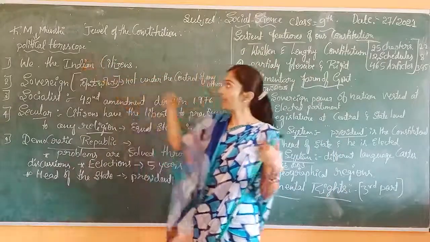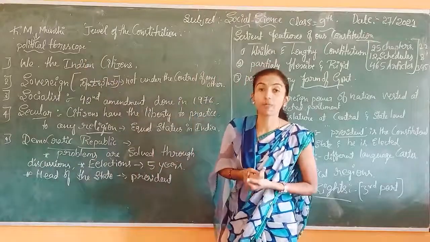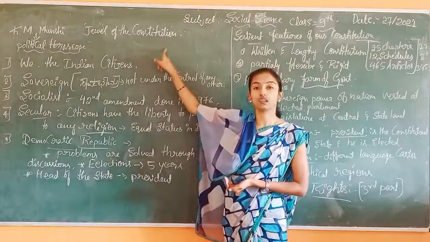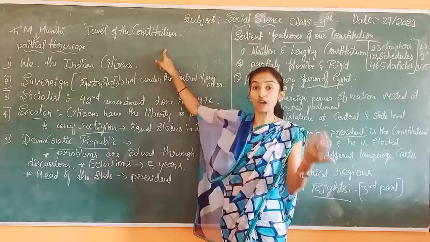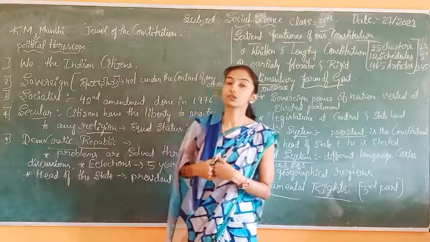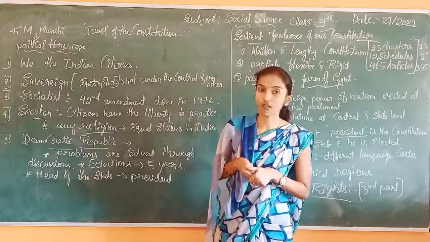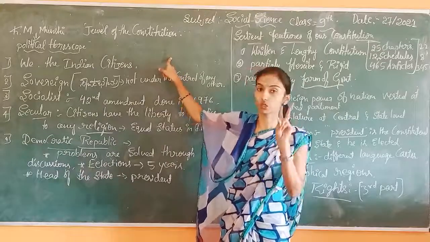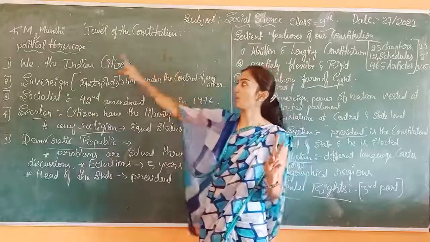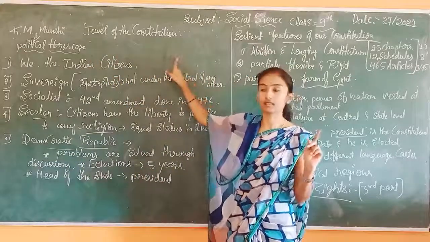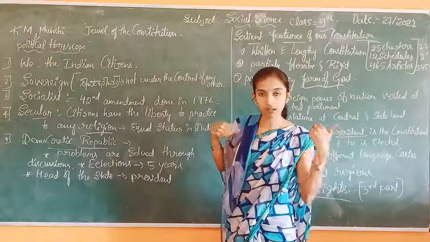Again, some people call the preamble the jewel of our constitution. It means ಸಂವಿಧಾನದ ಒಂದು ಒಡವೆ ಅಂತ. Jewel means jewelry, ಅಂತ ಕರೀತೀವಿ. So the preamble of the constitution is called a jewel of the constitution. The preamble is called by two other names: the first is political horoscope, the second is jewel of our constitution. Then we come to the next session.